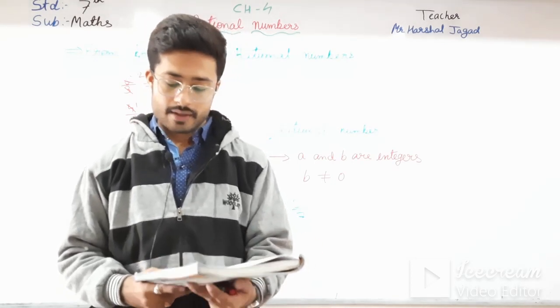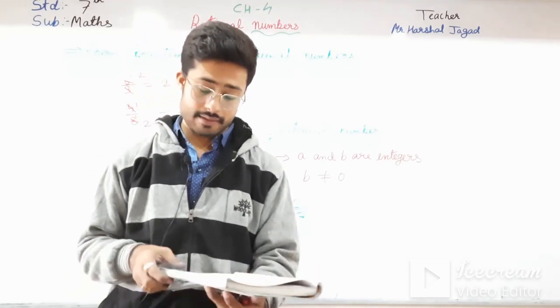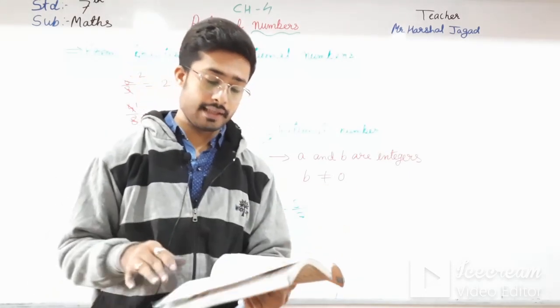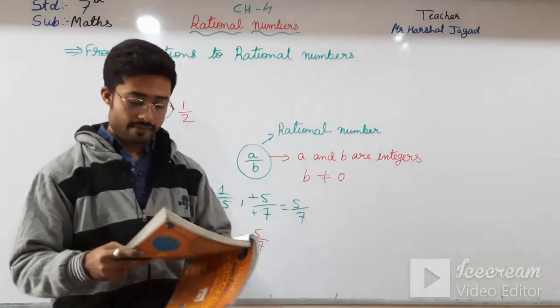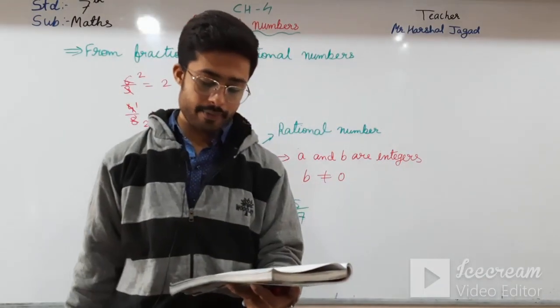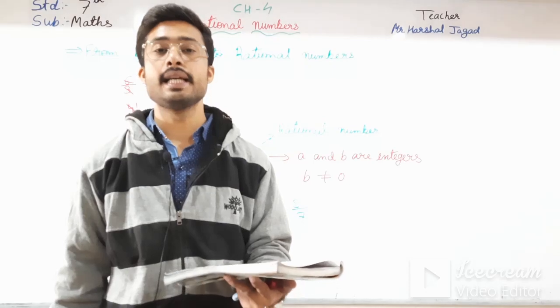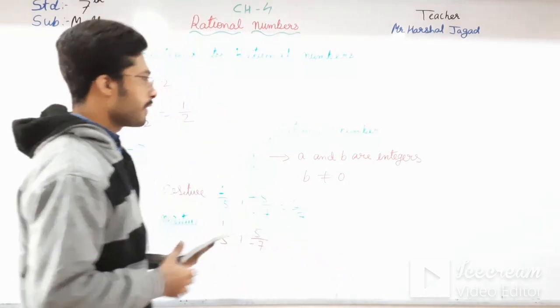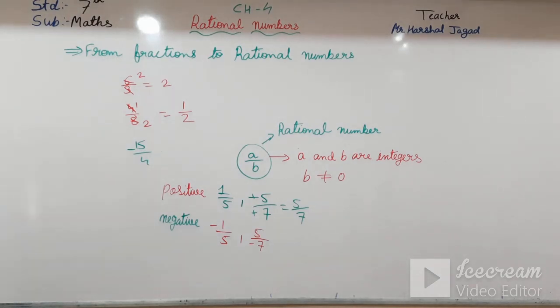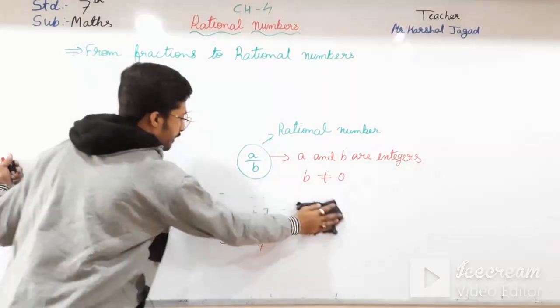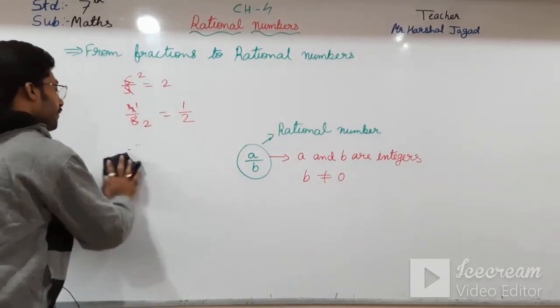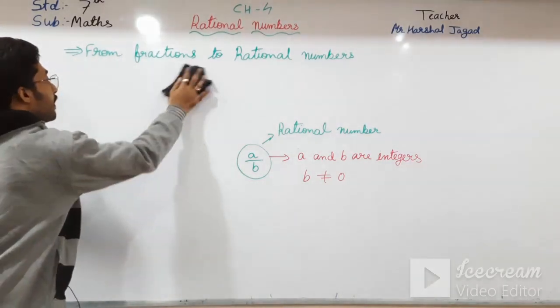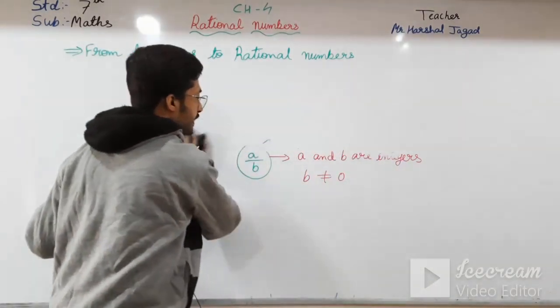Okay students, now rational numbers on a number line. See here, we have learned earlier how to represent whole numbers and integers on the number line. We know how to represent a whole number or a natural number or an integer on the number line, but now in this chapter we will study how to represent a rational number on the number line. Let us see that.